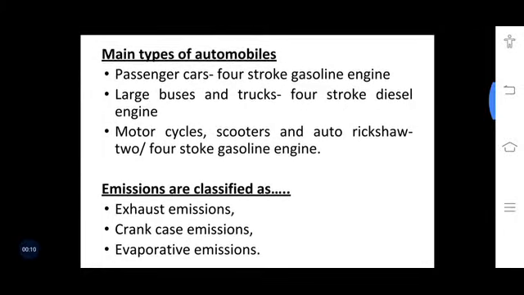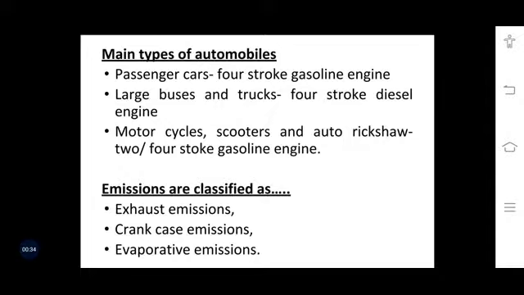So the main types of automobiles concerned include passenger cars, which generally run on a four-stroke gasoline engine, then large buses and trucks, which run on four-stroke diesel engines, and motorcycles, scooters and auto rickshaws, which run on either two or four-stroke gasoline engines. Here gasoline means the engines run generally on petrol.